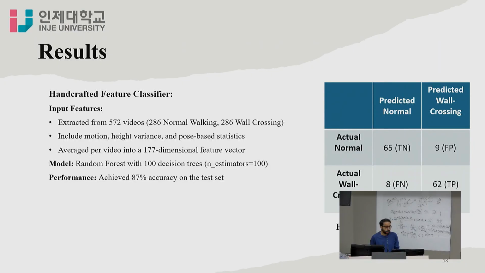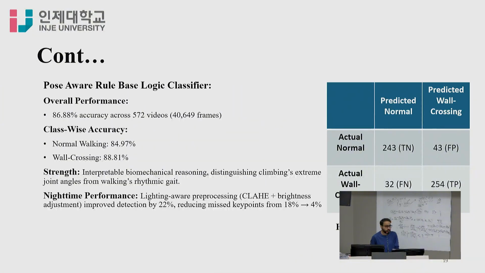Here is the results part, and first I obtained the result for each individual classifier. Here is the handcrafted classifier on 572 videos, which includes motion, height, variance, and pose-based statistics. Before, I achieved 80%, then after some more pre-processing, its accuracy is now 87% on just the handcrafted classifier.